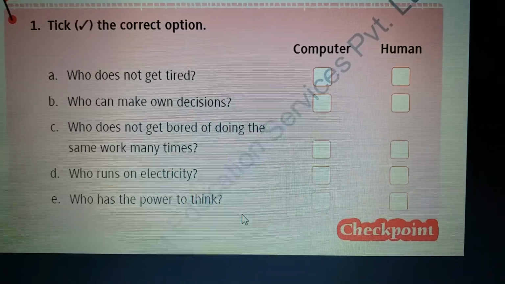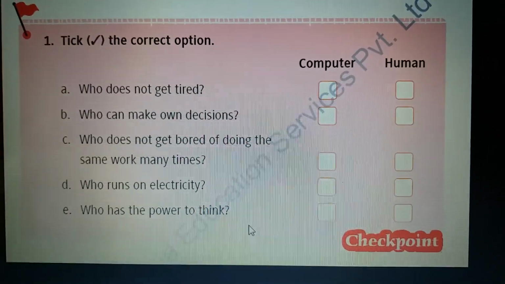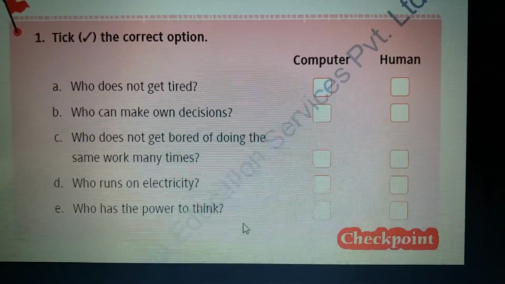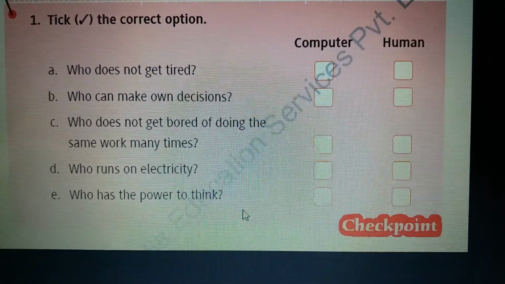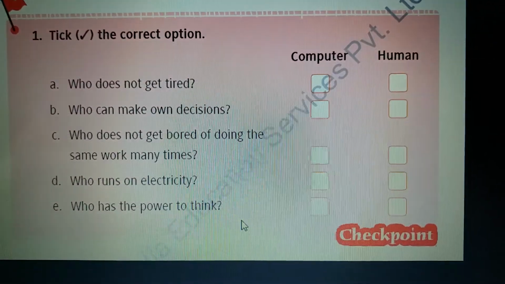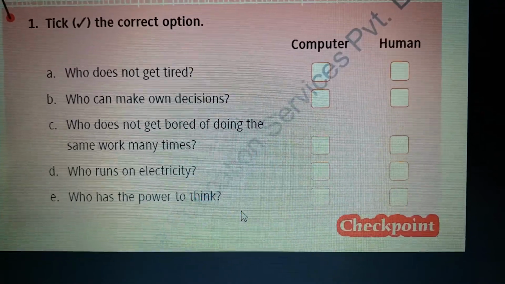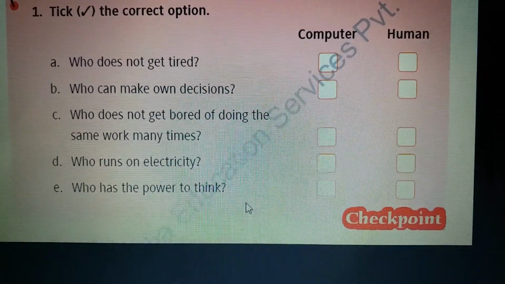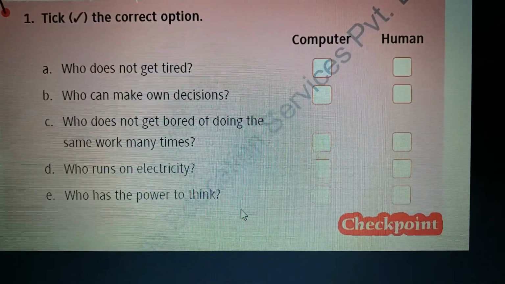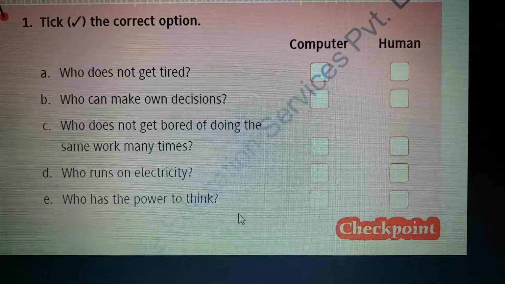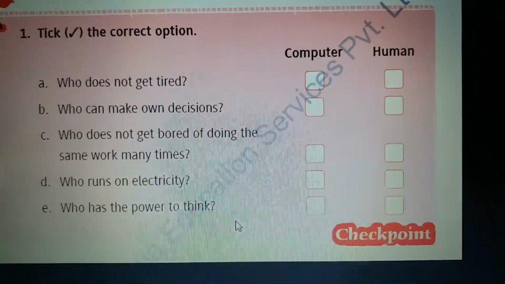First, who does not get tired? Second, who can make our decisions? Third, who does not get bored of doing the same work many times? Fourth, who runs on electricity? Fifth, who has the power to think? So you all have to do this in your rough notebook.